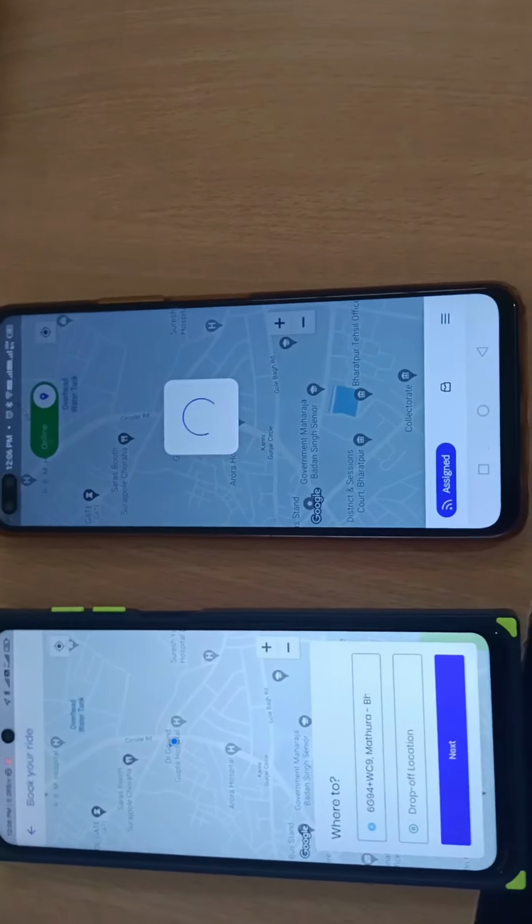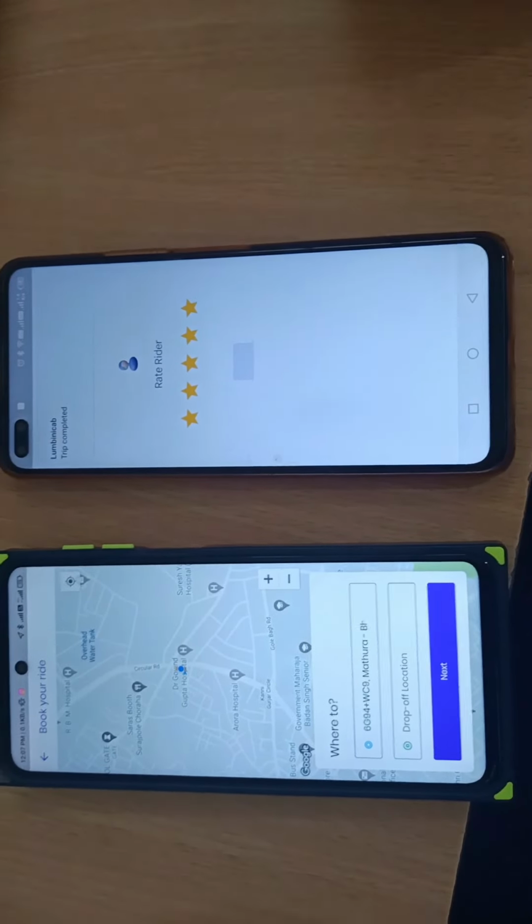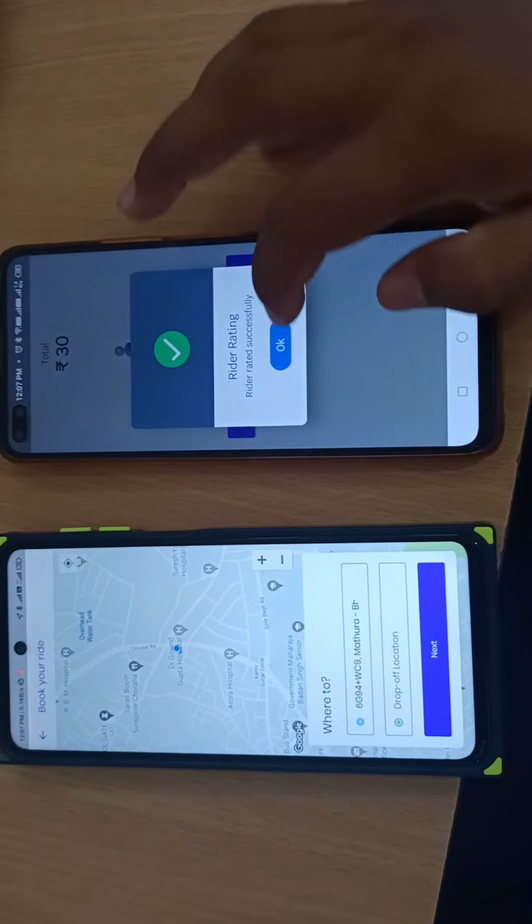So you can see the application is working fine using background location permission. Thank you.